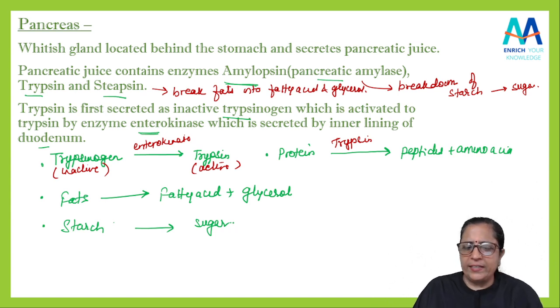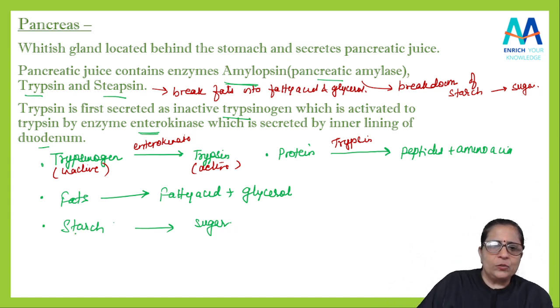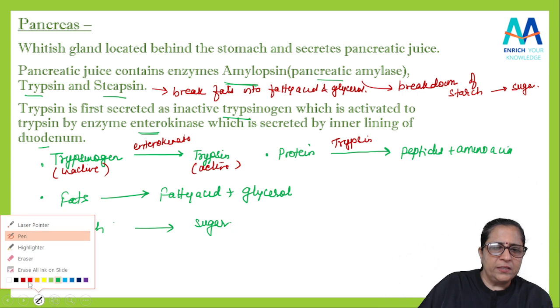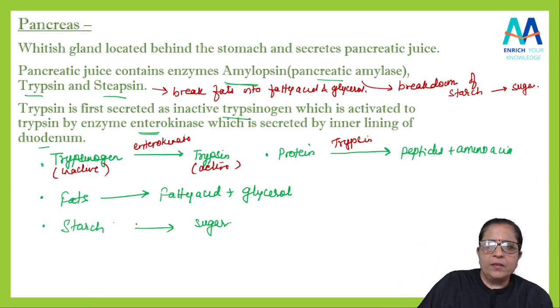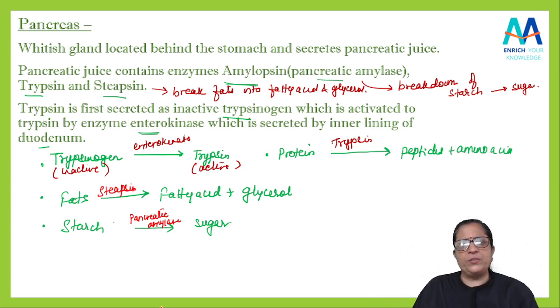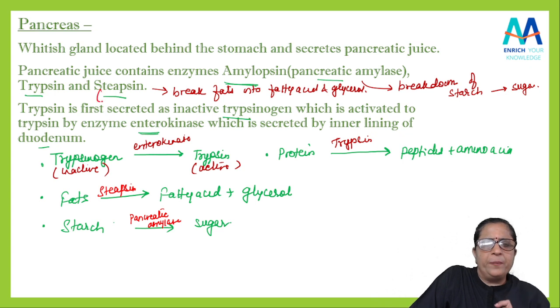Got it, students? यहाँ तक समझ में आया? Yeah. So the enzyme that we will write here for starch into sugar is amylase, pancreatic amylase. And fats into fatty acid is done by your trypsin. It is nothing but your lipase, है ना? Trypsin is nothing but the lipase. ये lipase ही है.